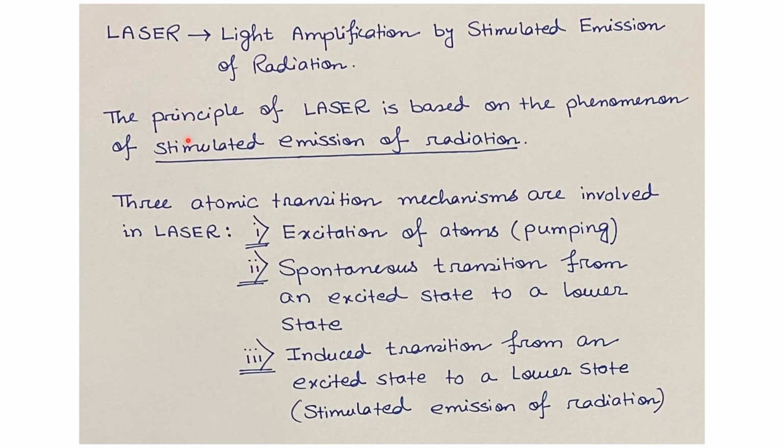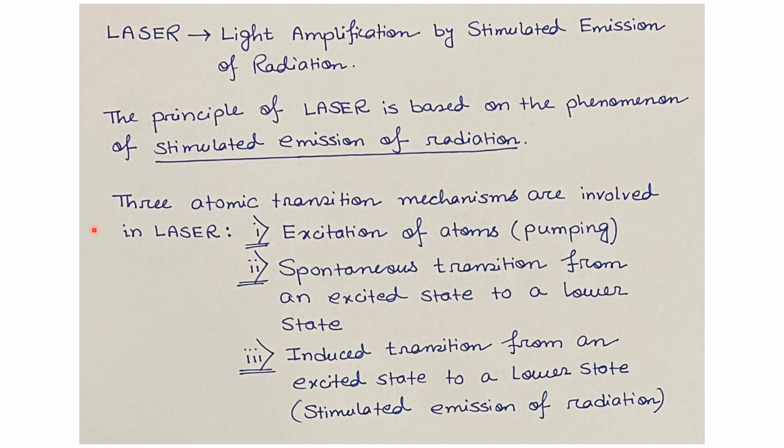So the principle of laser is entirely based on the phenomena of stimulated emission of radiation. This phenomena is our key point to understand this physical process. We'll be discussing this in very detail in the upcoming slides.